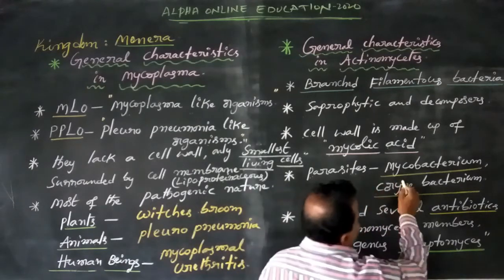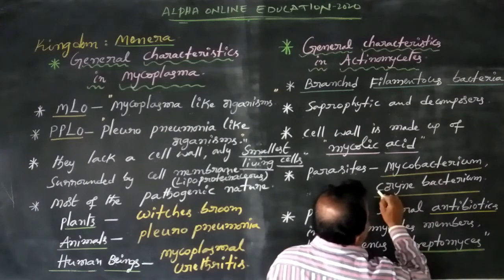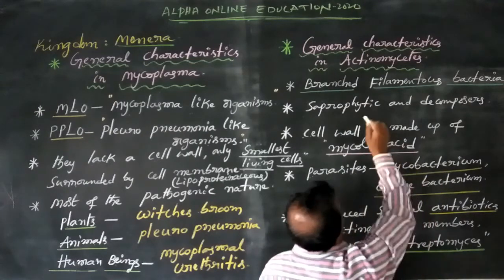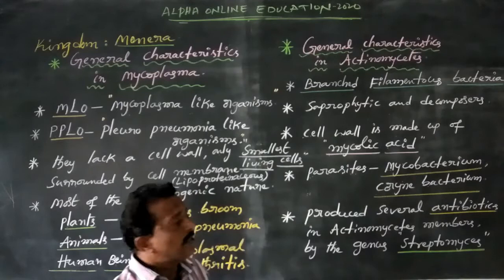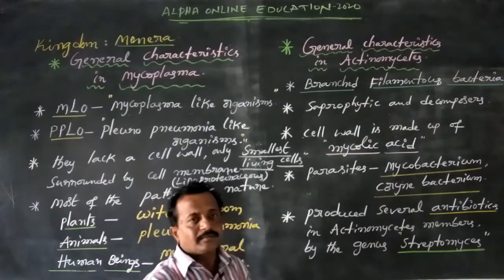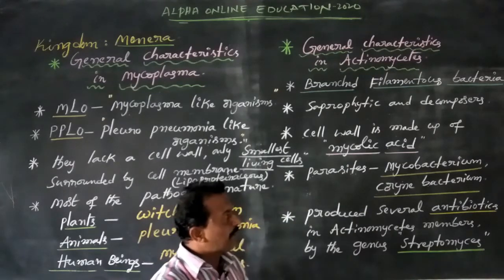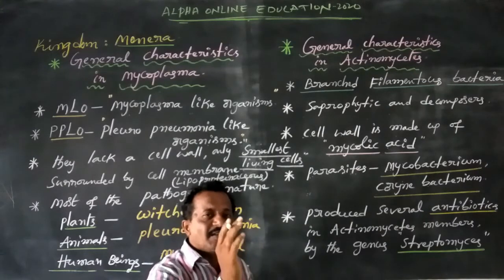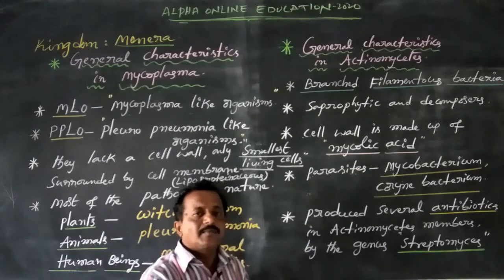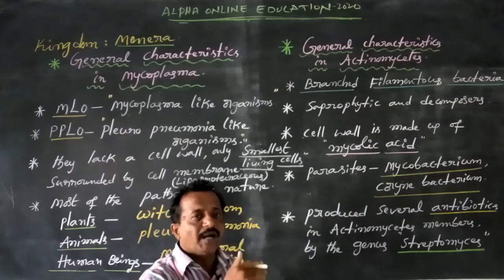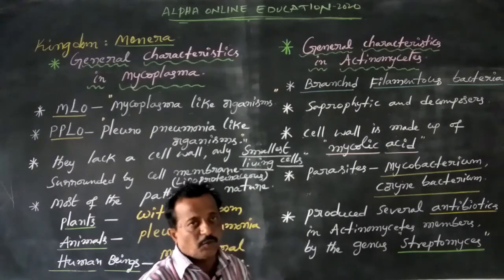Both are parasites. Mycobacterium and Corynebacterium always depend on living animals and living human beings, causing some harmful diseases.